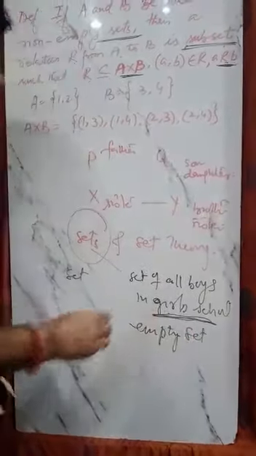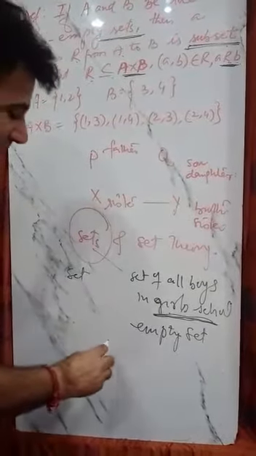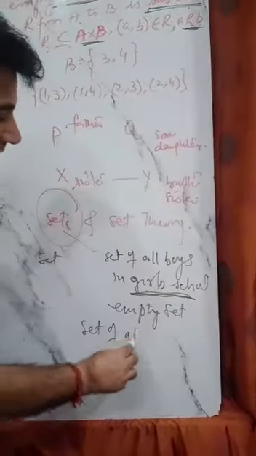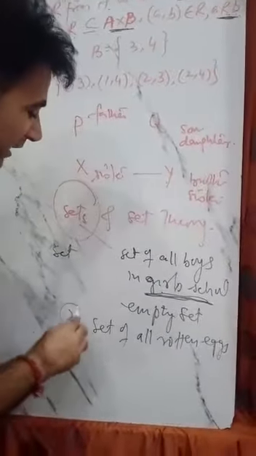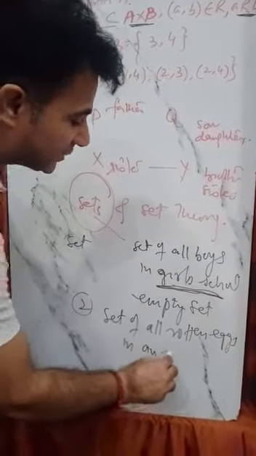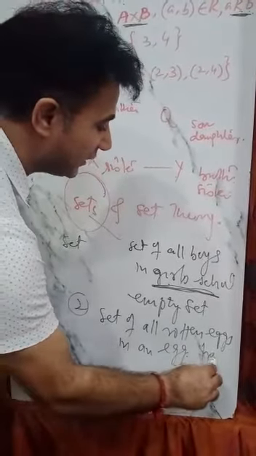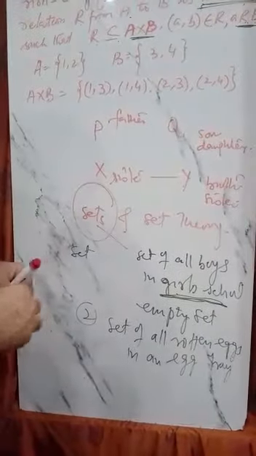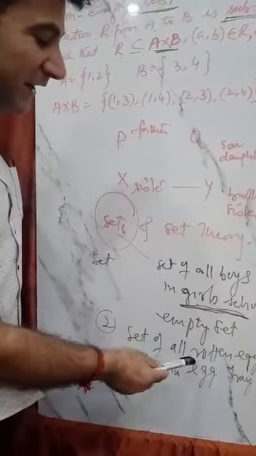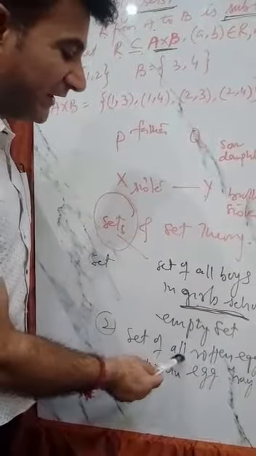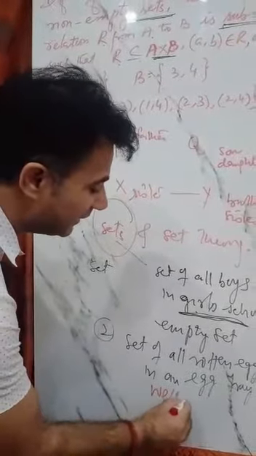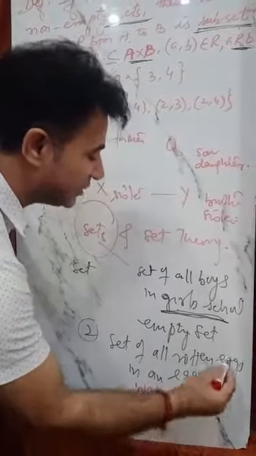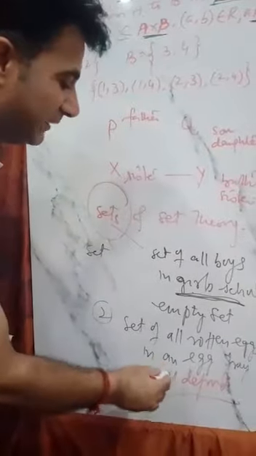The next example I am taking is the set of all rotten eggs in an egg tray. In an egg tray we have 30 eggs, and out of those 30 eggs we are taking out the rotten eggs. This is a well-defined collection, which means it's a set.